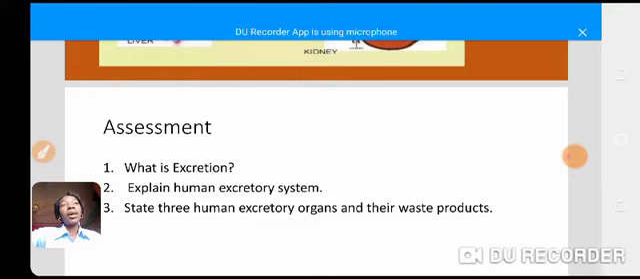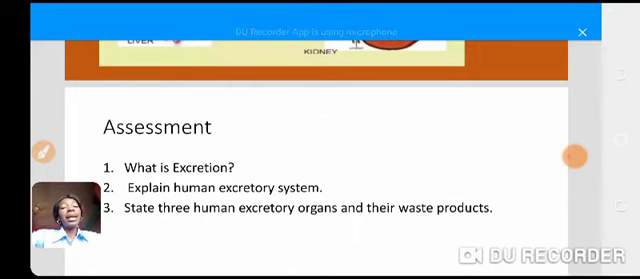Okay, someone, skin, in charge of releasing sweat or excreting sweat. Talked about kidney, that's involved in excreting urine. Talked about which one again? The liver, that is in charge of excreting what? Bile pigment. We also talked about which other one? The lungs, that are involved in releasing carbon dioxide.